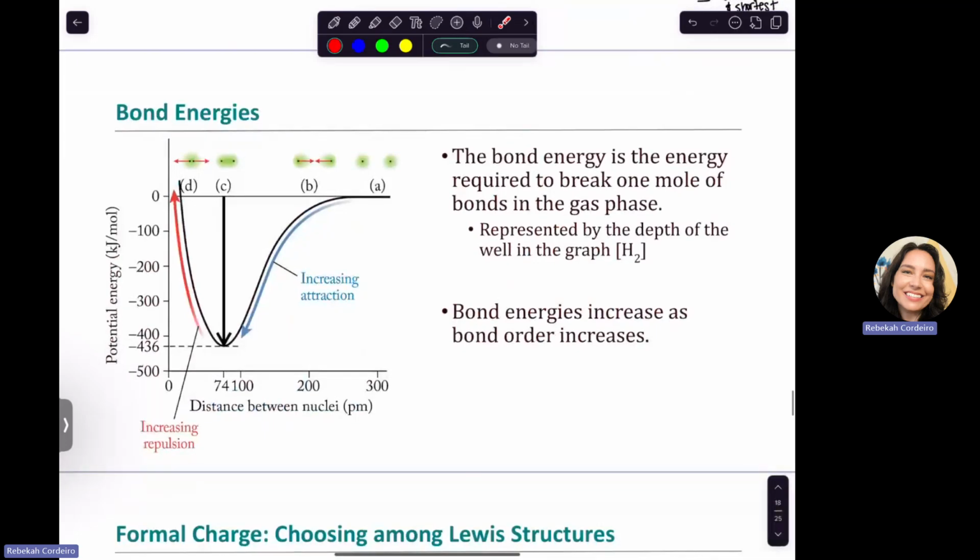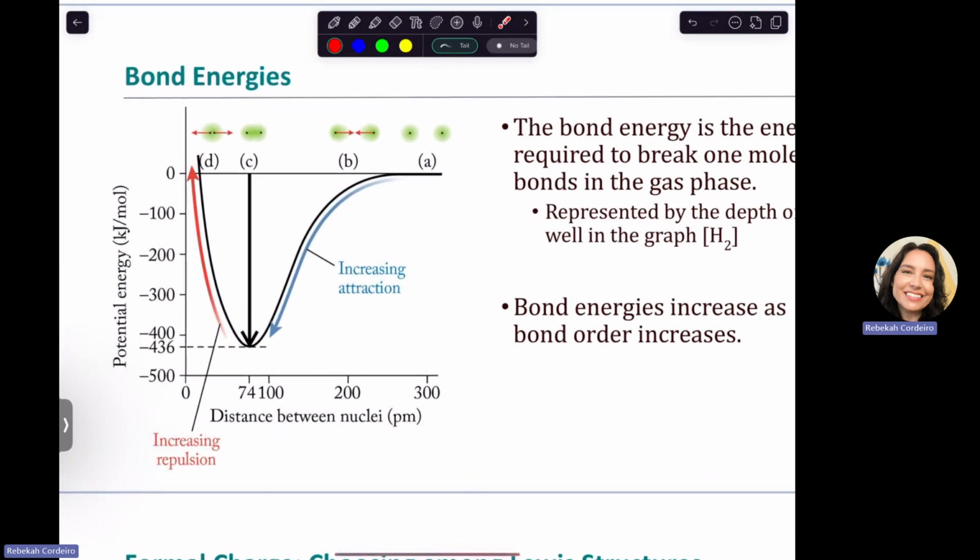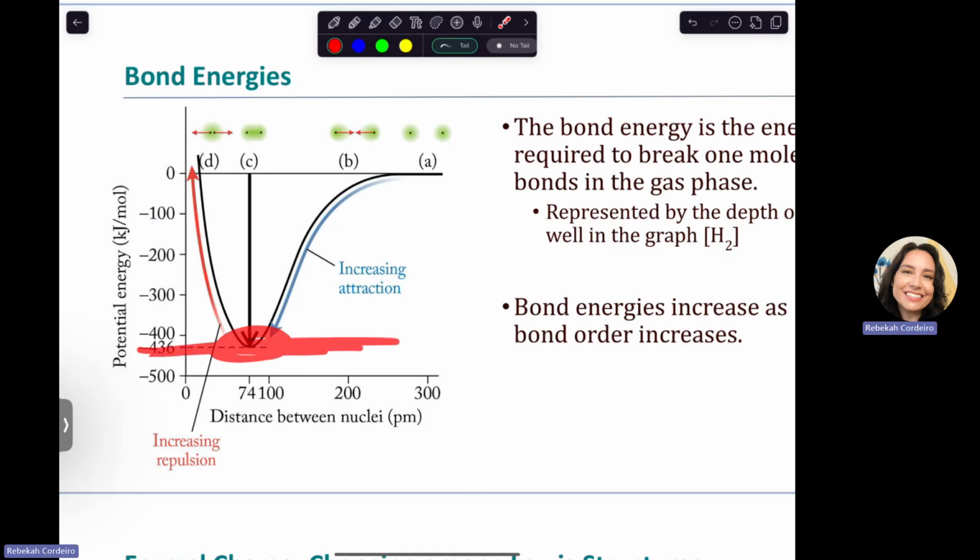So bond energy is the energy needed to break a mole of bonds in the gas phase. A mole is just an amount of particles. And so basically the bond energy tells us there's like a sweet spot of bond length. So distance between the nuclei get to this really low energy section here. This is what we call the bond energy. That's where it's going to settle. So if you had a marble and you dropped it on either side, it would settle at the bottom at the lowest potential energy. Too far apart, no attraction, increasing attraction.